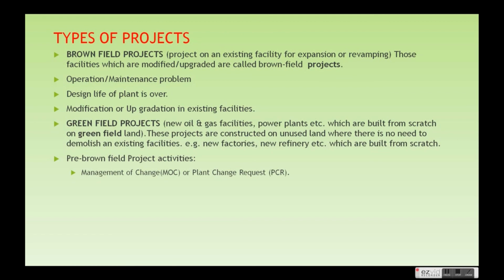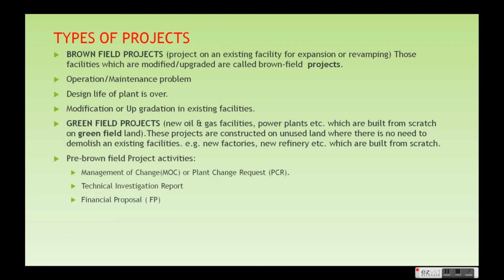When we receive the management of change request from the operation team, the engineering team visits the site to investigate the problem and finally to prepare an investigation report. The final investigation report will have the feedback from all the disciplines. When the investigation report is finished, further action will be required from the higher management.